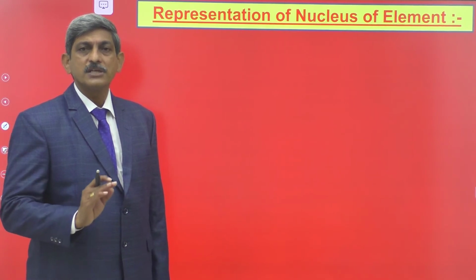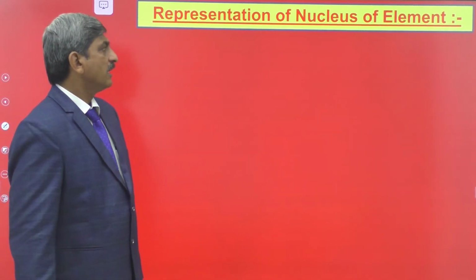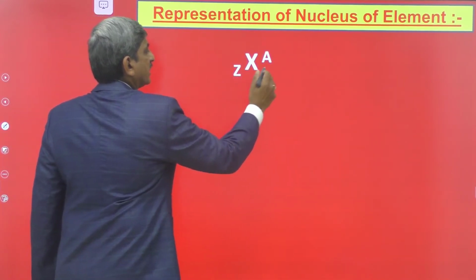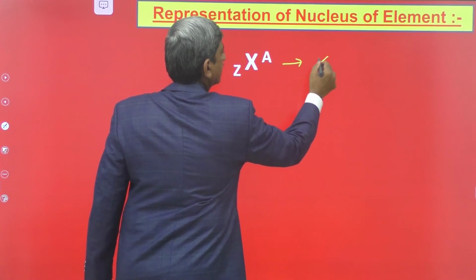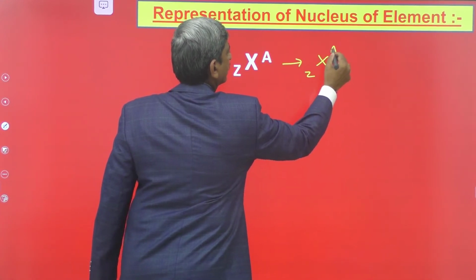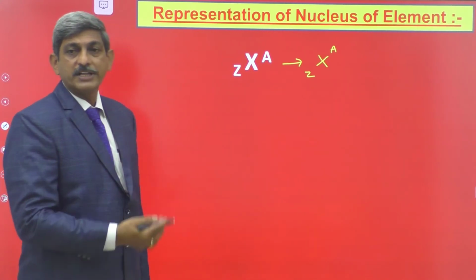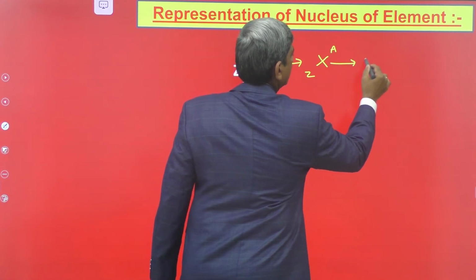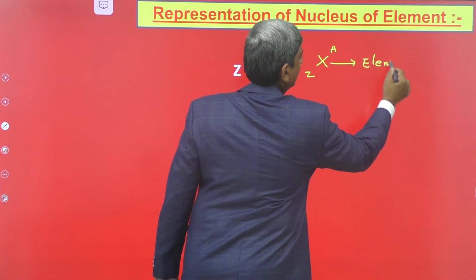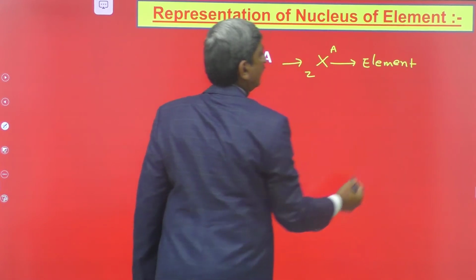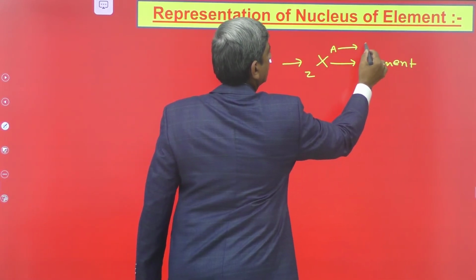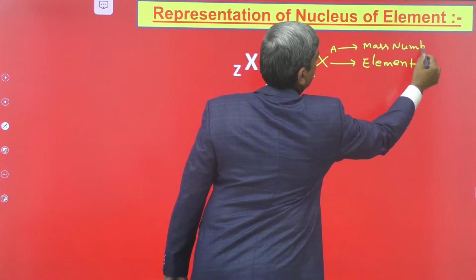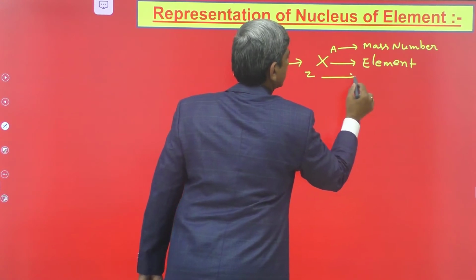How to represent the nucleus of an element? Here, the nucleus of any element is represented as X with subscript Z and superscript A. Here, what is X, what is Z, what is A? X is the symbol used for the element, whereas A is the mass number, and Z is the atomic number.